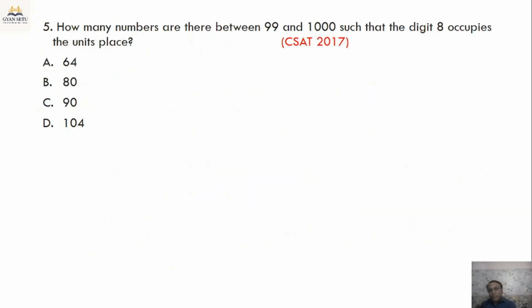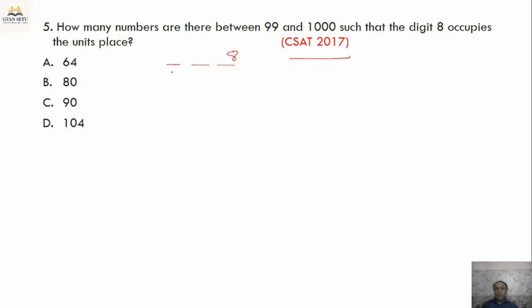Now let's see question number 5. This question was asked in UPSC CSAT 2017. How many numbers are there between 99 and 1000 such that the digit 8 occupies the units place? Since this is a 3-digit number, we have 8 at the units place.